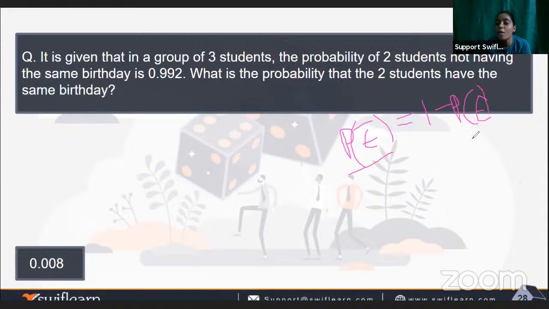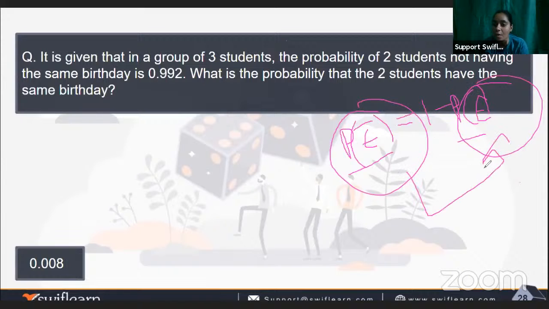When we talk about P of E, what is P of E? P of E is the probability of happening of an event. And when we talk about P naught, it means probability of not happening of an event. Okay, is that clear? So probability of happening and probability of not happening of an event are acceptable in this formula. We studied last time that these are complementary to each other. So we have P of E as 0.992 and we have to find P naught.